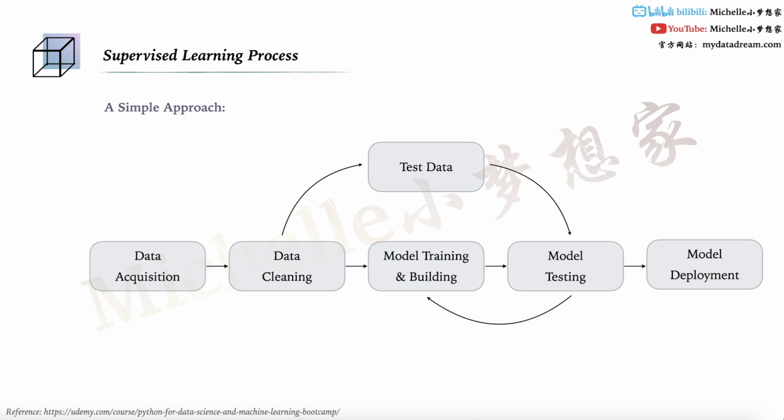Once we have the cleaned data, we follow the steps we learned from the last slide, the one we call the training process. We need to feed the data into the model for training and keep optimizing the model. Within this process, we keep training and testing until the performance is good enough. When we are satisfied with the current model version, the last step occurs. We will deploy the model to our users, or our clients. As we already talked about the training part, let's discuss the data in more detail.